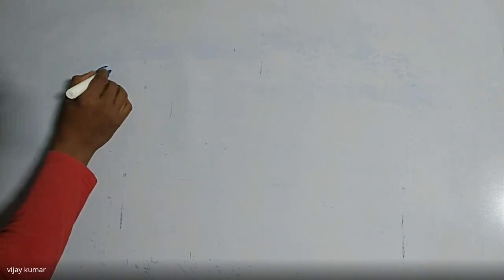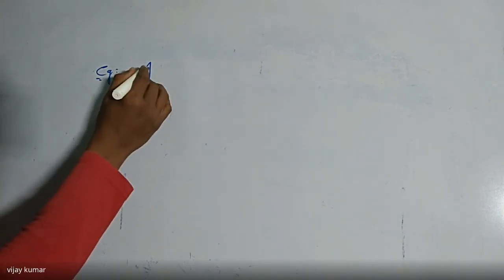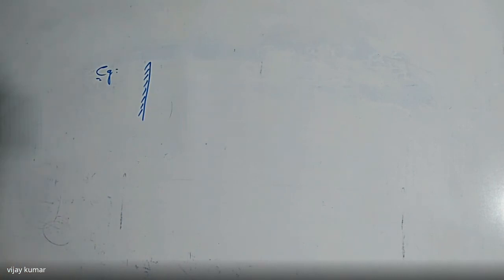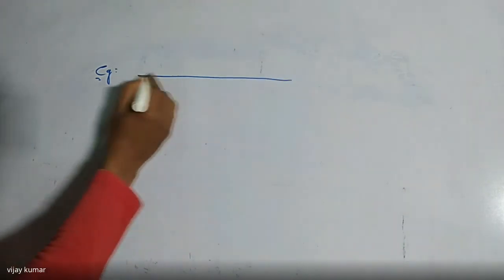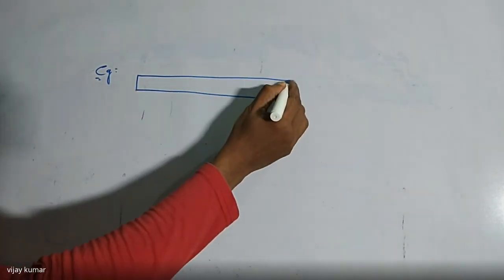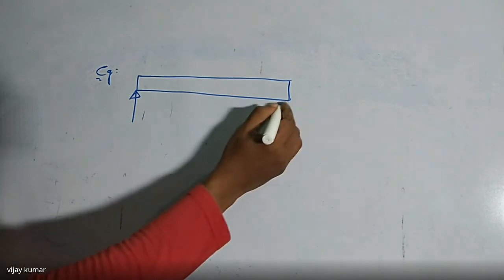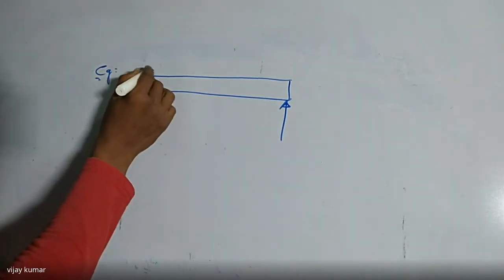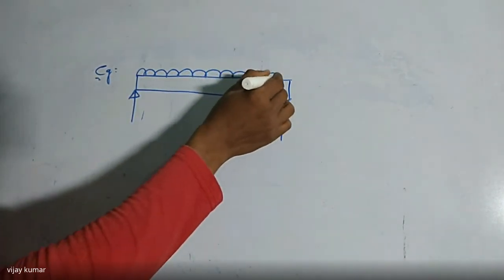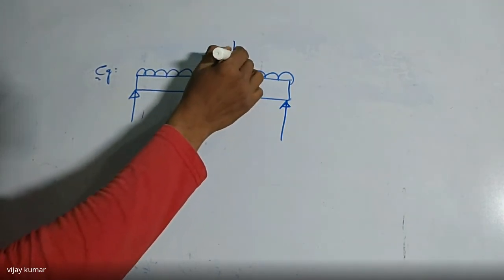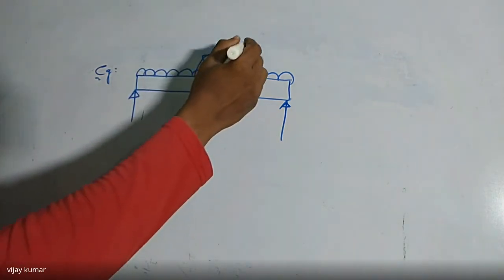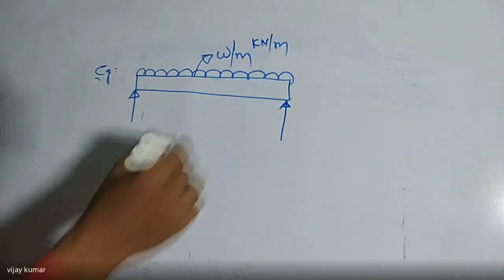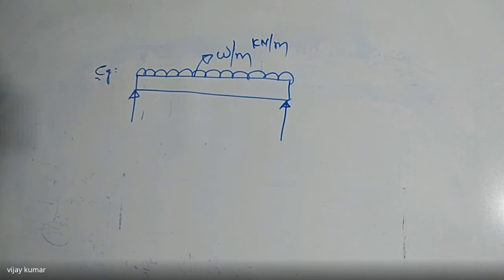So this is another example problem. A cantilever beam is given. Sorry, a simply supported beam is given, which is subject to a uniformly distributed load. That is W per meter, the intensity of load, W kilonewton per meter. Did you get it?